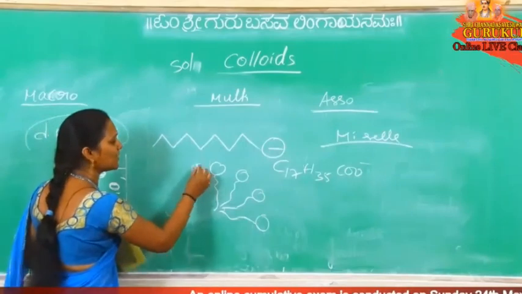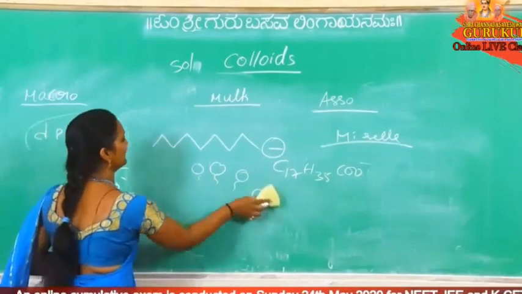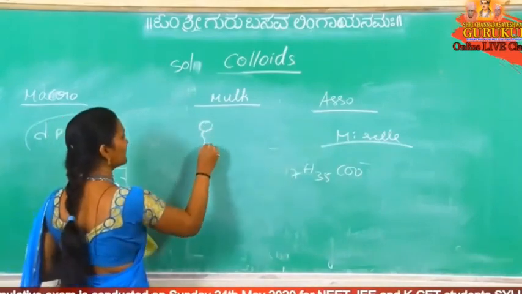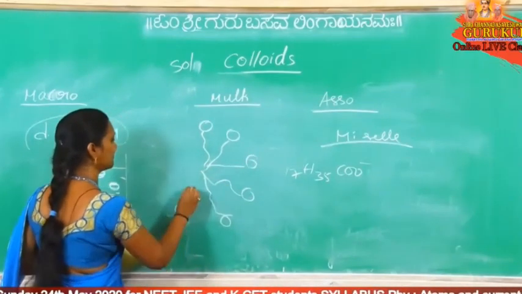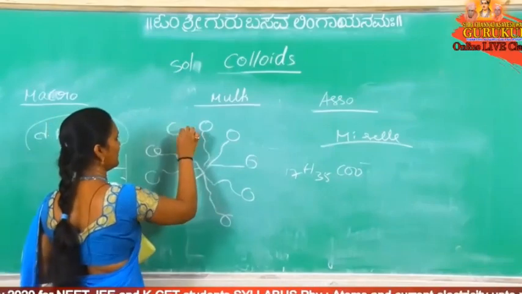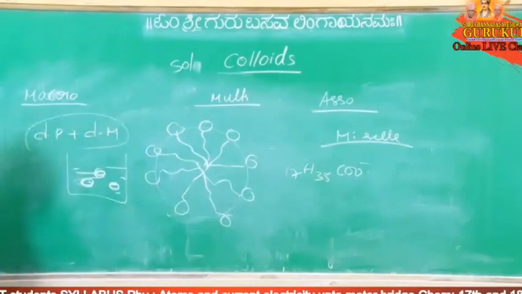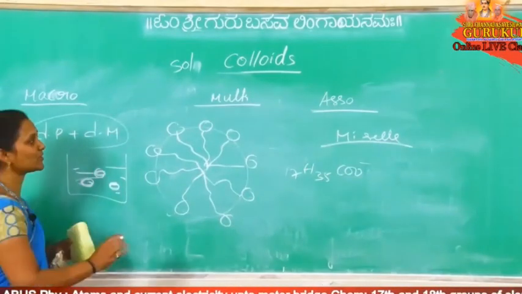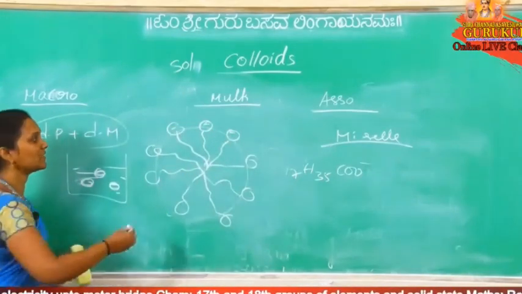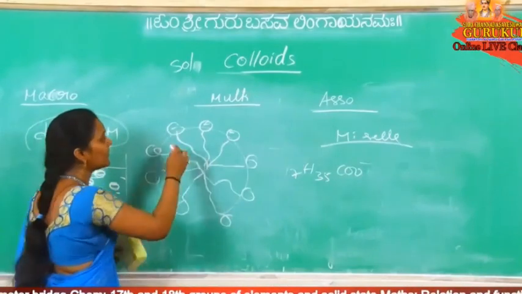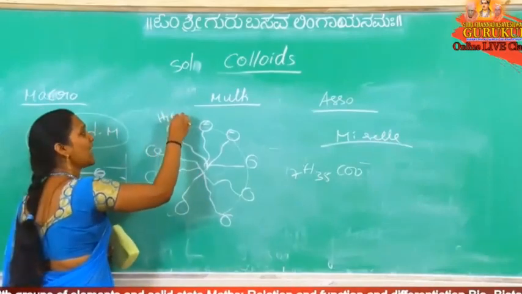Now how are they associated? All heads face outside and all tails face inside. The tails are arranged anyhow like this, and a colloidal size particle is formed. This is called a micelle. If you observe, all the negatively charged heads face outside and all tails face inside. These heads attract water. This explains the cleaning action of soap.